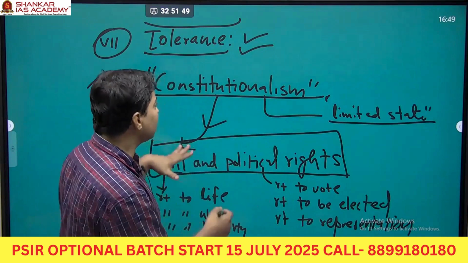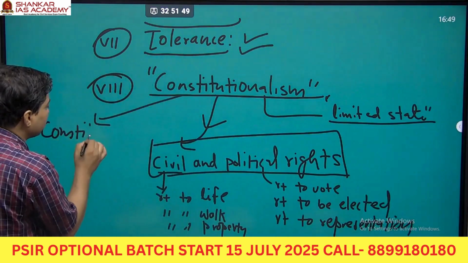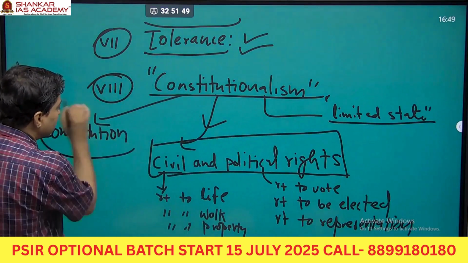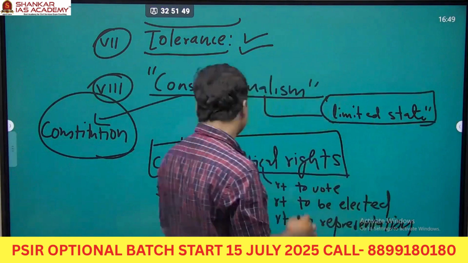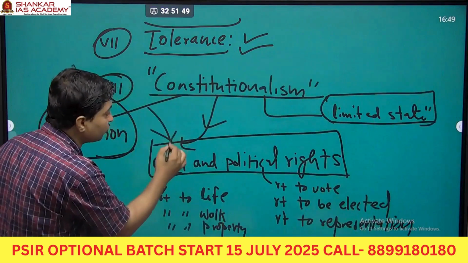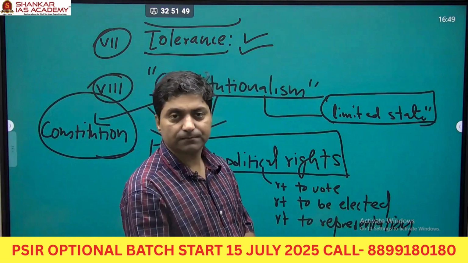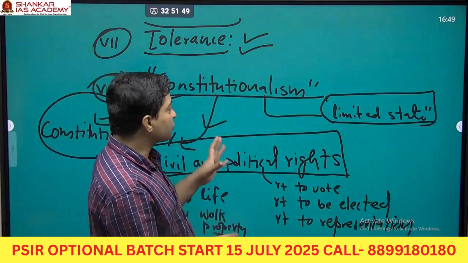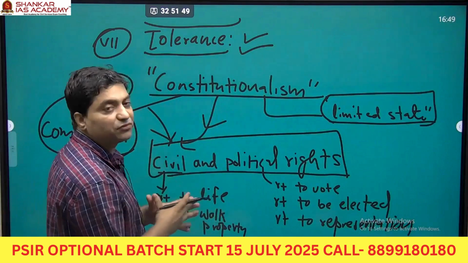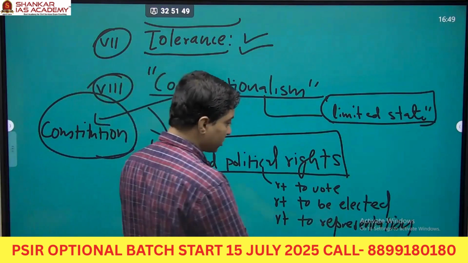And this is actually based on a constitution. Everything is based on the constitution, right? So constitution limits the state, right? And constitution will give the rights to every individual about their life, about their political matter, right? So constitutionalism was also one of the features of liberalism. Now let me move to the next.